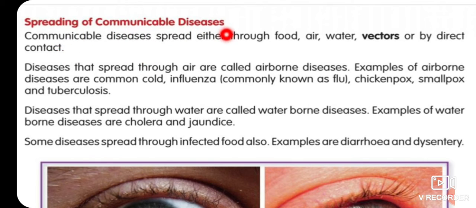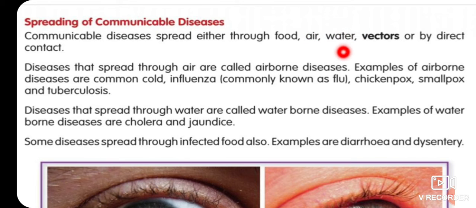spreading of communicable diseases? Communicable diseases spread either through food, air, water, vectors, or by direct contact. So, children, by food, by air, if we share food, then it can spread. Sometimes we sneeze in air, then these particles of water vapor with bacteria or virus within them can cause this disease.